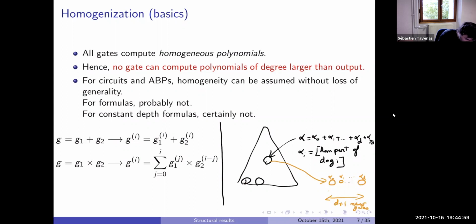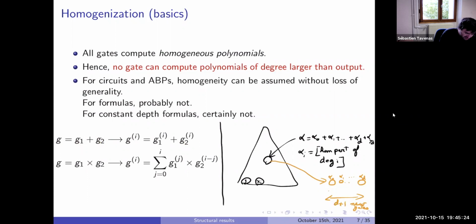Similarly, if our gate is a variable xi, we put 0 to the corresponding constant gate, xi to the degree 1 gate, and 0 everywhere else. So now the thing is to look at the addition gate and the multiplication gates. For the addition gates, we want to compute the sum of two things.